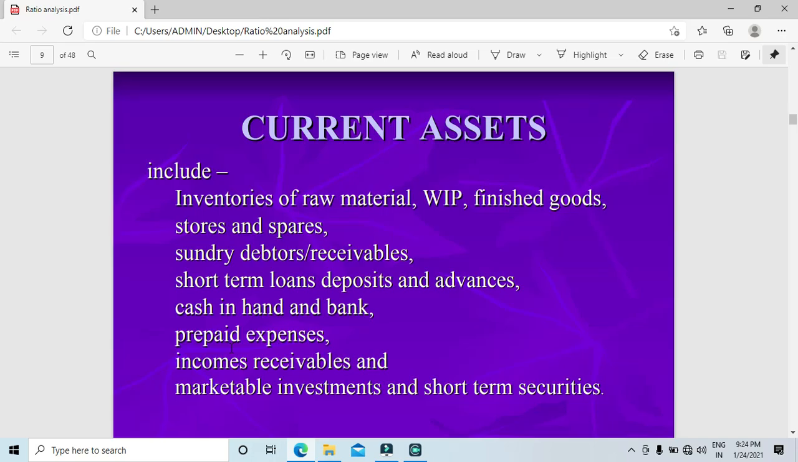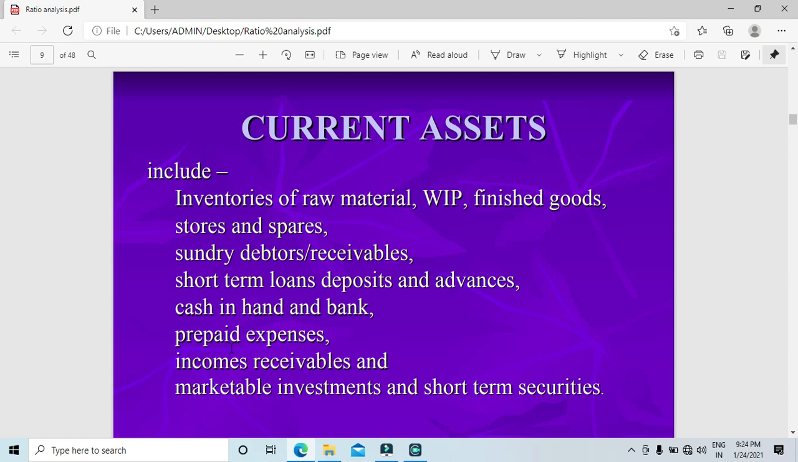Then current assets include all these: inventories of raw material, WIP (work in progress), finished goods, stores and spares, sundry debtors. Keep a note of all this. Sundry debtors, short-term loans, deposits. If you have deposits, not loans, only short-term deposits, cash in hand, bank, prepaid expenses, income receivables, market investments, and short-term securities. These are all nothing but the current assets.